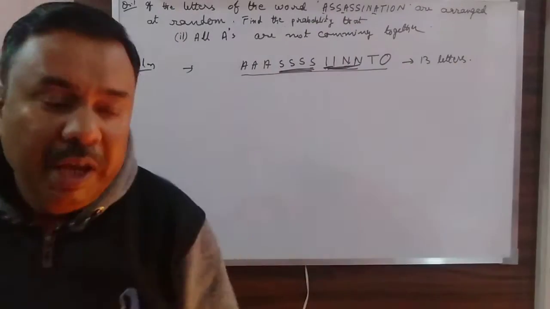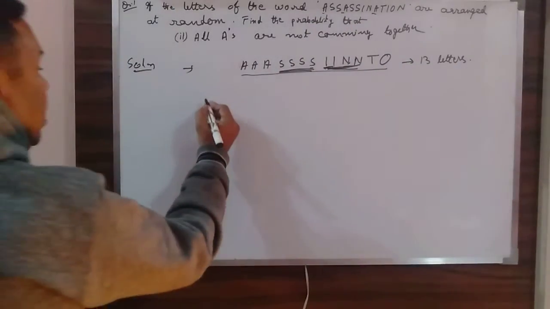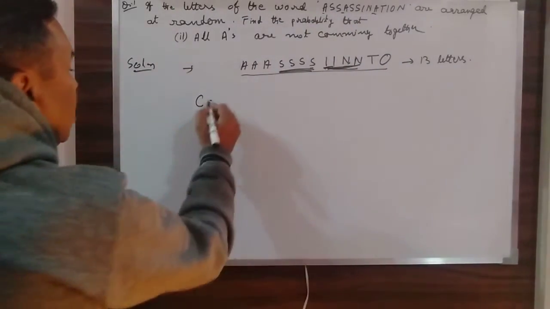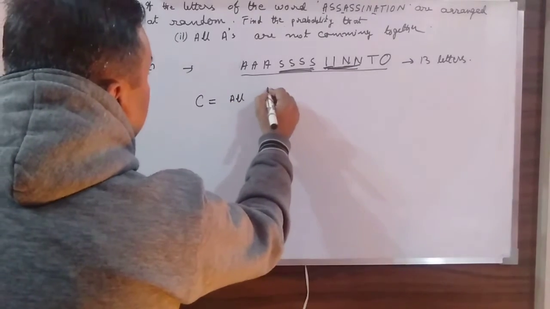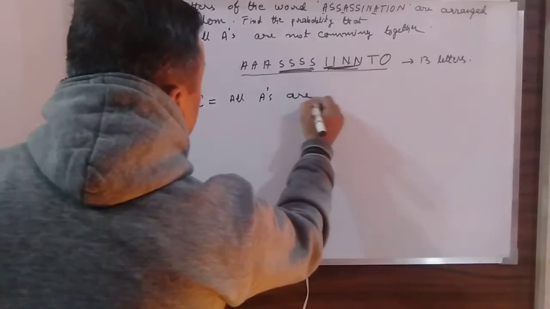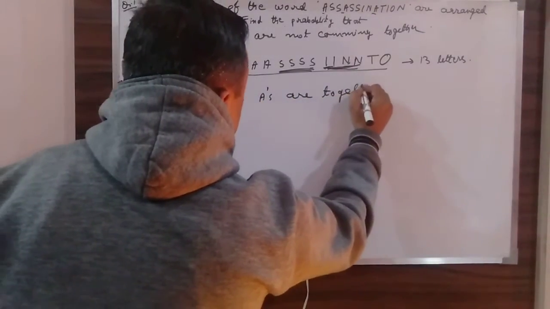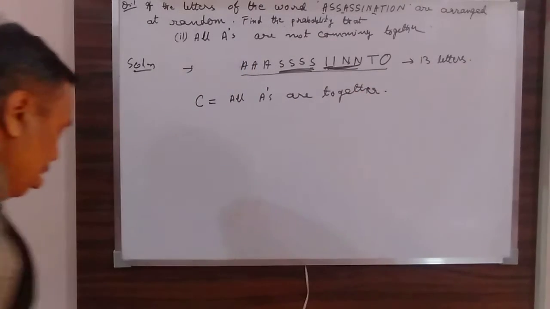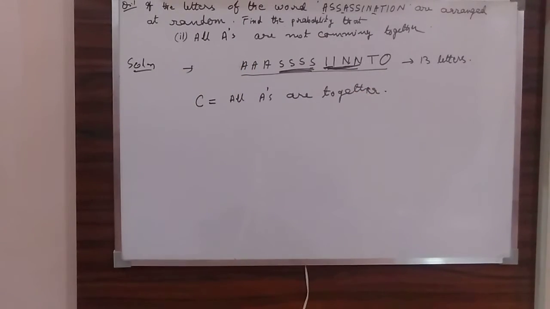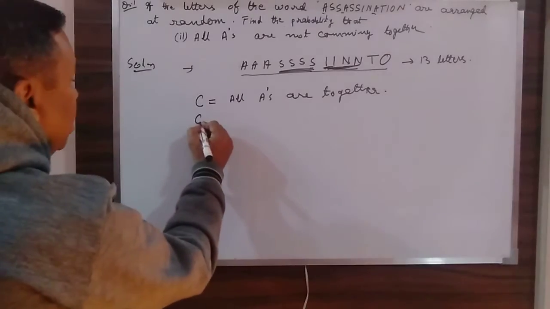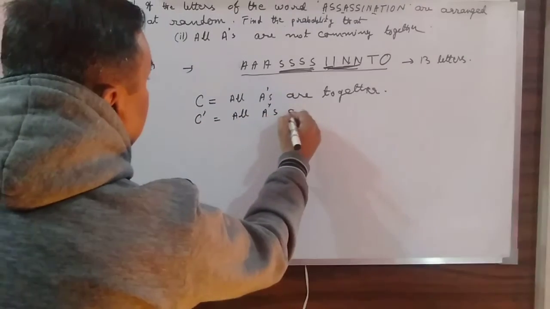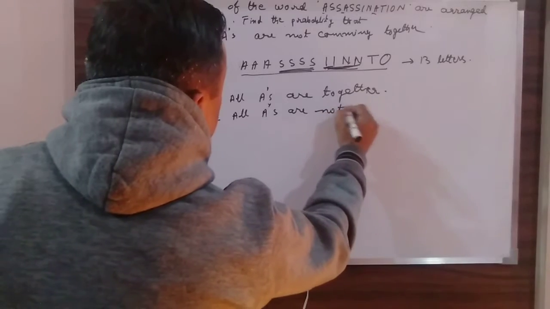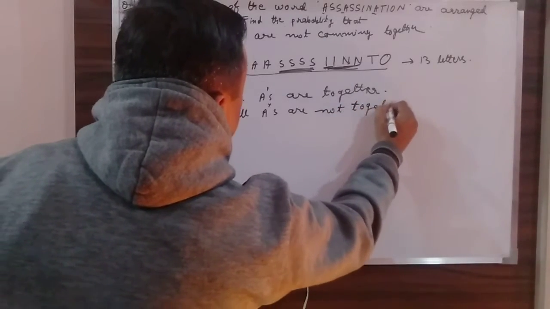Means, if I take C as the cases when all A's are together, what will be this? Okay, obviously, what will be C dash? C dash will be all A's are not together, and this is what I have to find out.